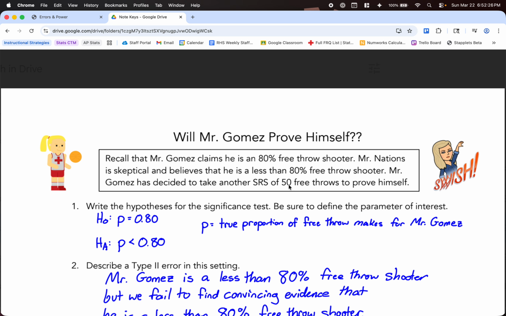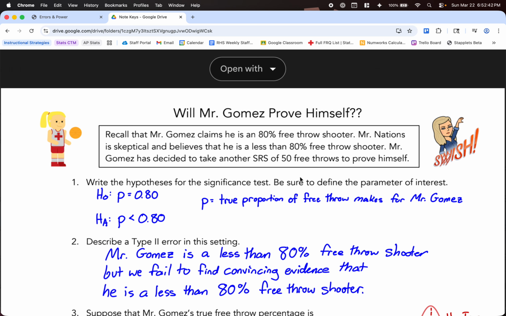Now, when we write these hypotheses for a significance test, with p being the true proportion of free throws that Mr. Gomez makes, our null is that he is an 80% free throw shooter, and the alternative is that he's a less than 80% free throw shooter. You can see that from the question itself. They're written right there. Now, this requires us to go back and think through 9.6 with our type 1 and type 2 error. So what are we thinking here with a type 2 error in this setting?